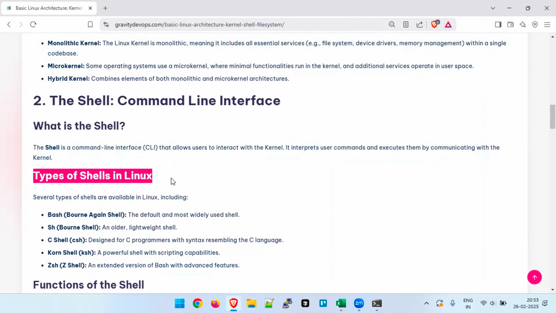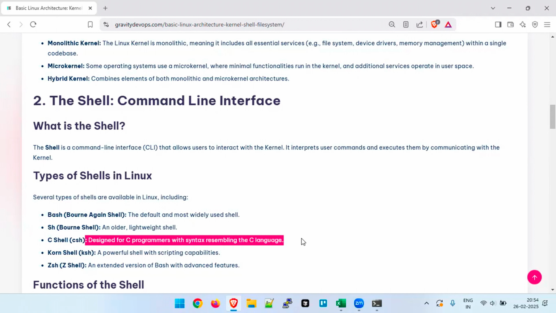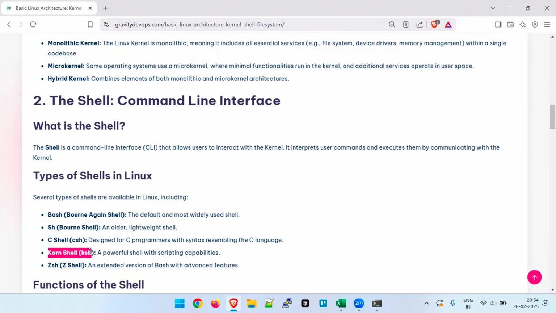So we have different types of shells in Linux. First is the bash shell, the Bourne Again shell, the default and most widely used shell. Then we have the sh shell, the Bourne shell, an older and lightweight shell. Then we have the C shell, called csh, designed for C programmers with syntax resembling the C language. Then we have the Korn shell, ksh, a powerful shell with scripting capabilities. If you want to do scripting at a high level, you can use ksh.